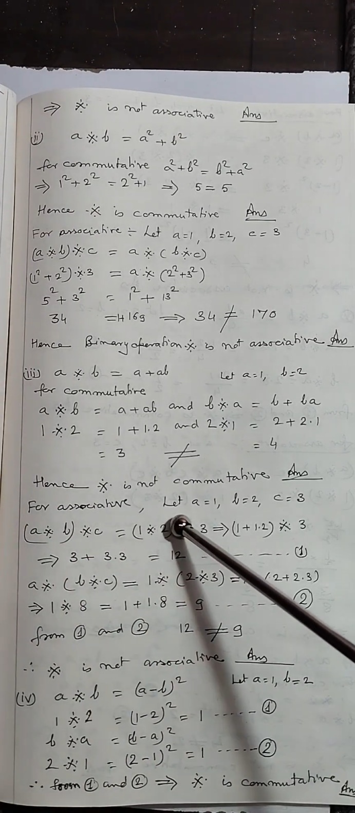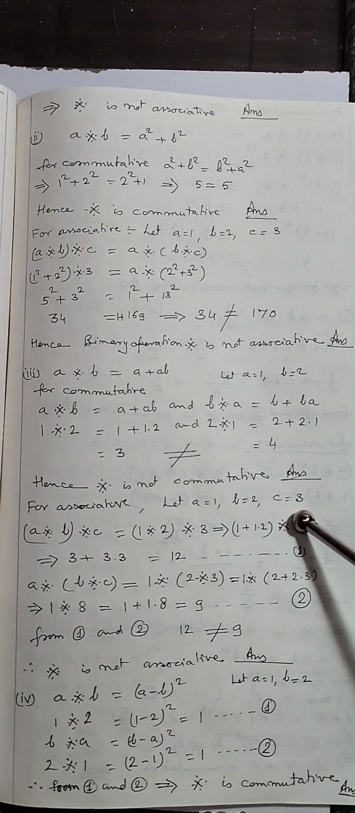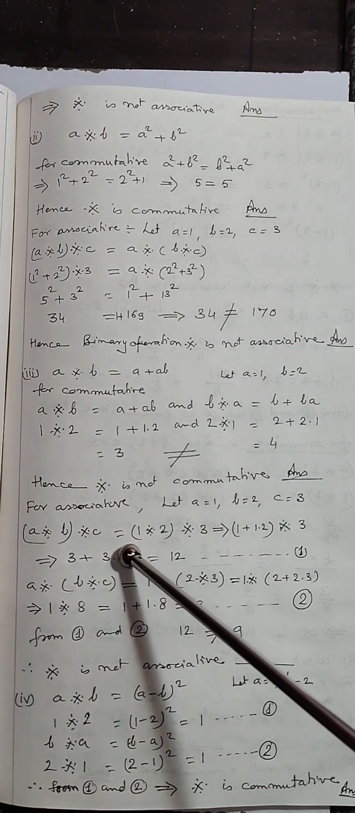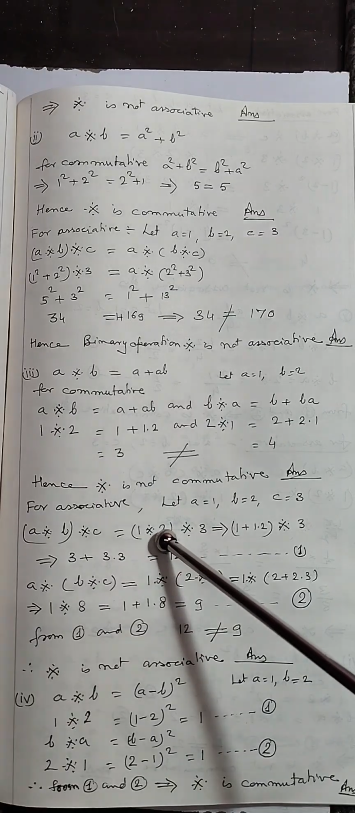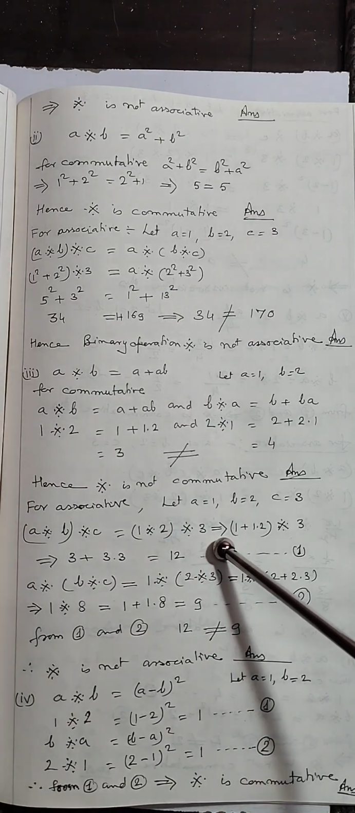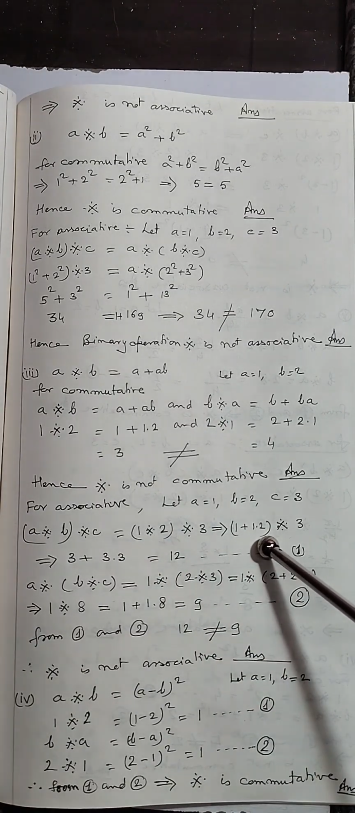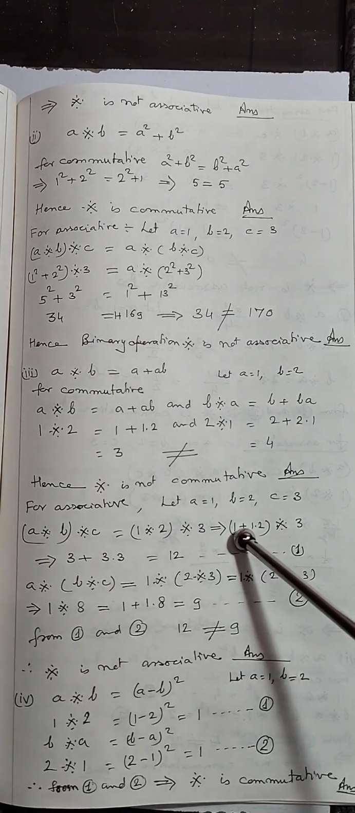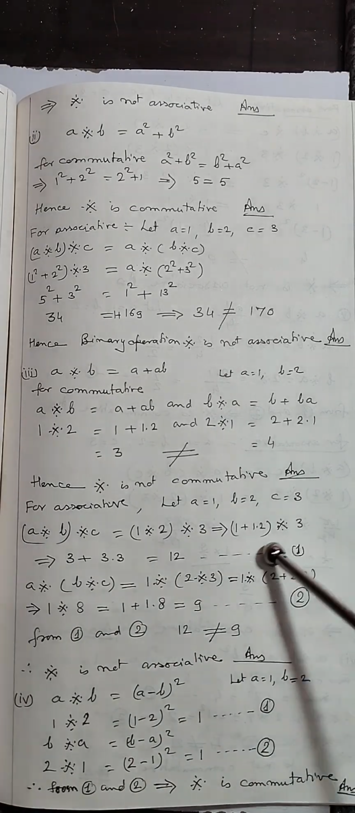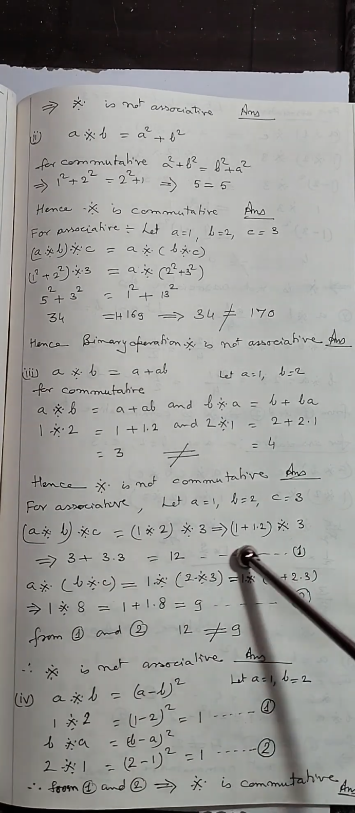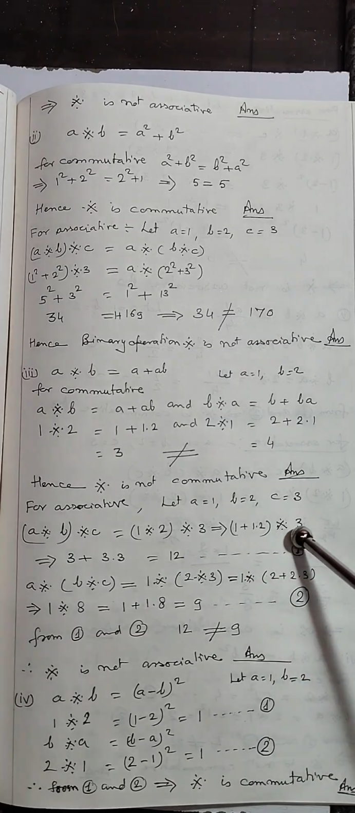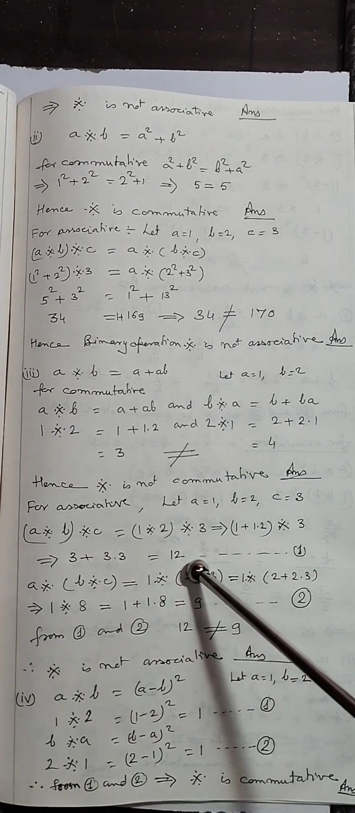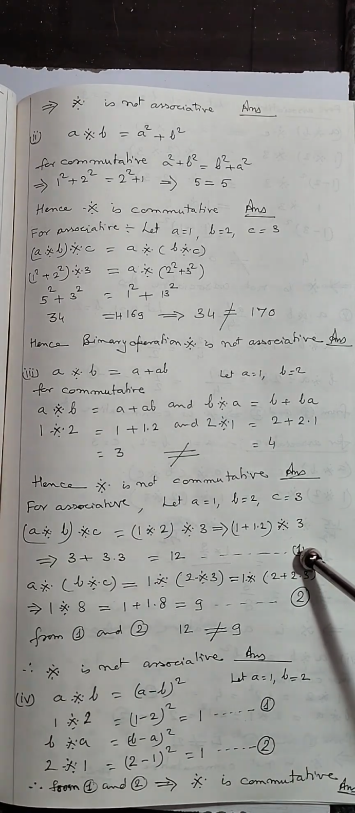Now for associative, A is equal to 1, B is equal to 2 and C is equal to 3. So A binary B, binary C should be equal to 1 binary 2, binary 3, that will be 1 plus 1 into 2, bracket close, binary C. Now see, 2 plus 1 that is 3, and we have to multiply this 3 into 3, because this 3 is the A part. So AB means product. So 3 plus 3 into 3 will be equal to 12. This will be our first.